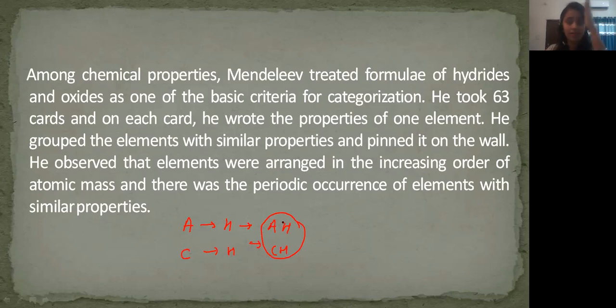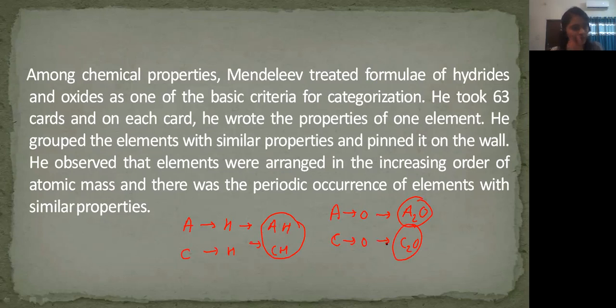Am I clear? Same vertical column. Suppose I talk about the oxide, then A with oxygen is going to form A2O, and C with oxygen is going to form C2O. So these are the same oxides. They are forming the same formula of the oxides, so they are going to be placed in the same group, in the same vertical column.